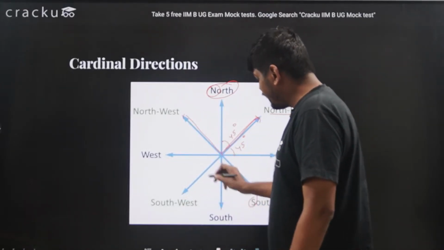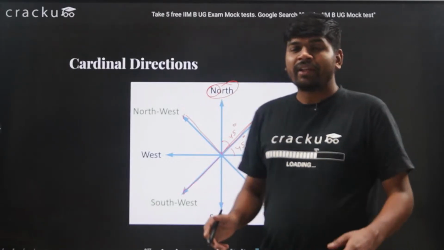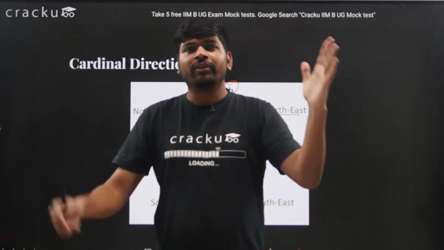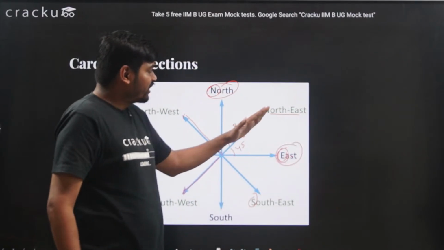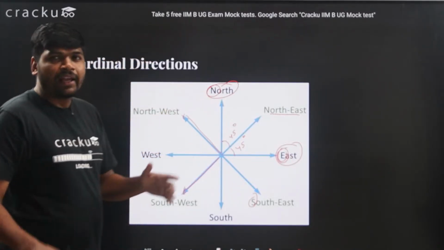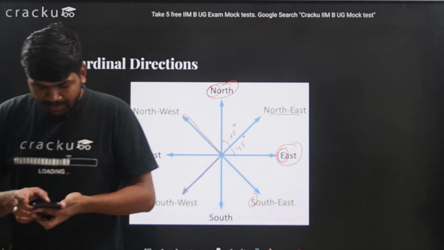Between west and south, the direction is southwest. So if I want to know the direction between two different directions, let's say north and east, then it will be northeast. Similarly for west and north, it will be northwest. I hope this is clear to you guys. If you have any doubt, you can ask me.